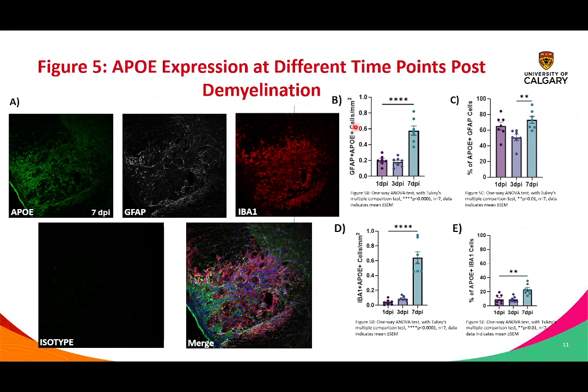Once again, ApoE did have significant results and saw an increase in expression as demyelination worsened. However, note it is very lowly associated with immune cells and still moderately associated with astrocytes.